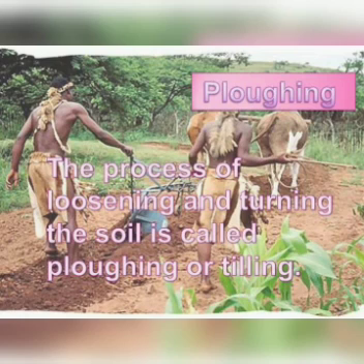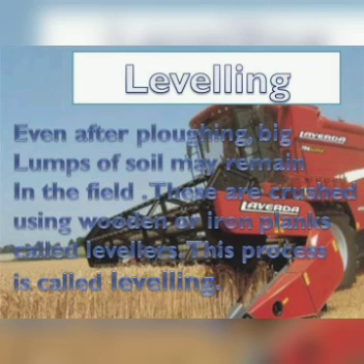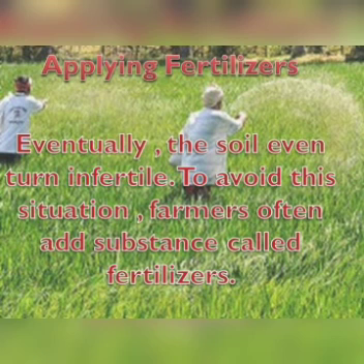After ploughing, the next process is leveling. Even after ploughing, big lumps of soil may remain in the field. These have to be crushed using wooden planks, which we call levelers. This process levels the land. If it is leveled in a proper way, we can make the land easy to work and crop production will be effective. So for that we have to level the land.